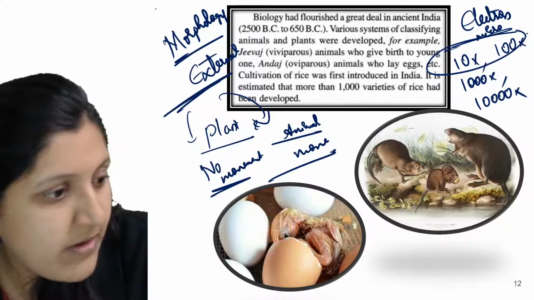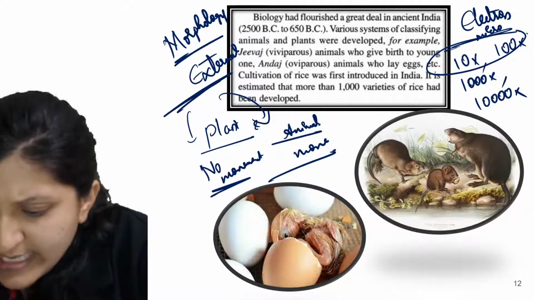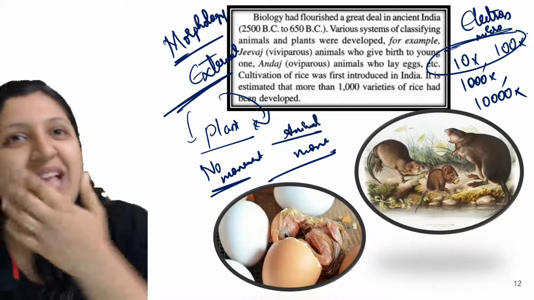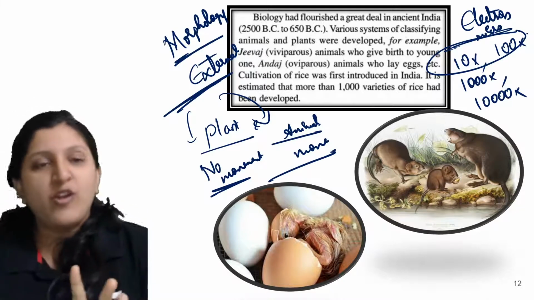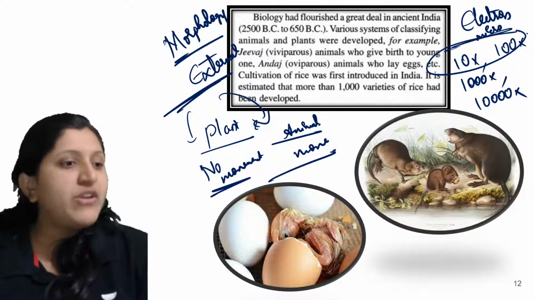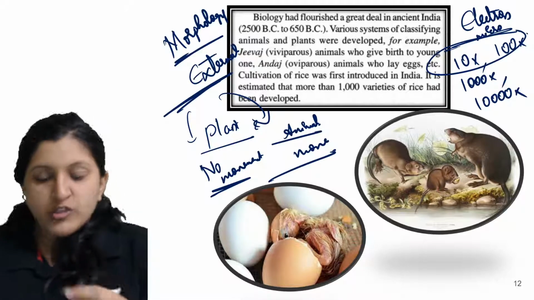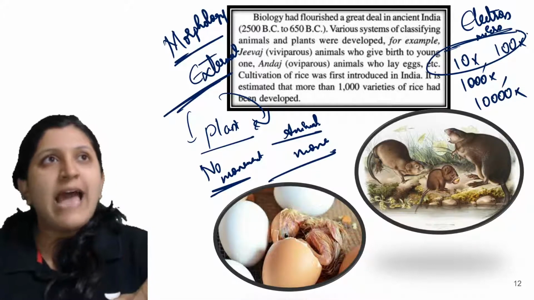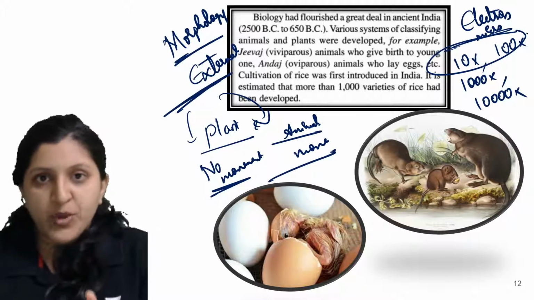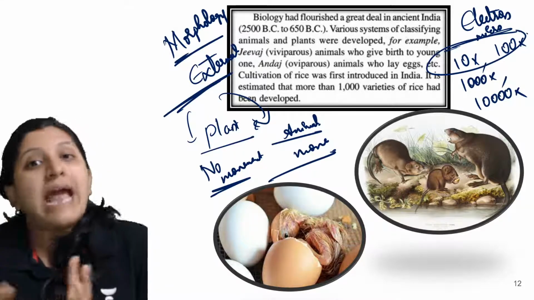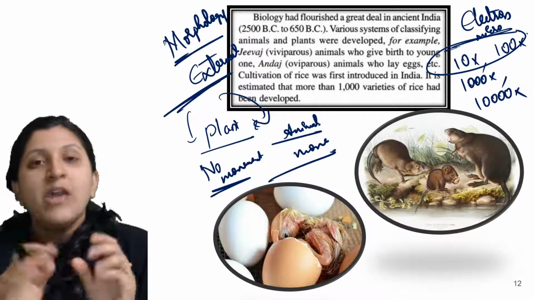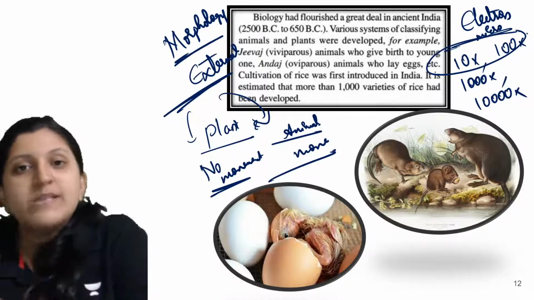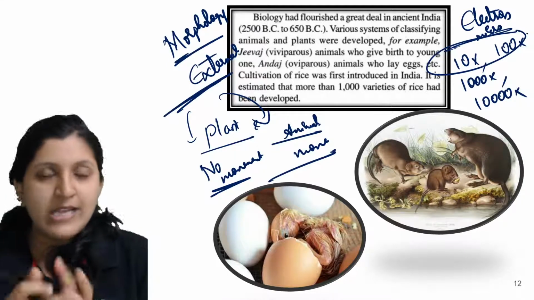Now, what is the scientific name of the animals which are not moving? There is nothing like a scientific name for those animals. Each and every individual will have a different scientific name. Humans are there, and let's say the non-moving animal is a porifera. There are different categories you can find. It's not that one fixed name is there for a moving organism or a non-moving organism. There is nothing like that.